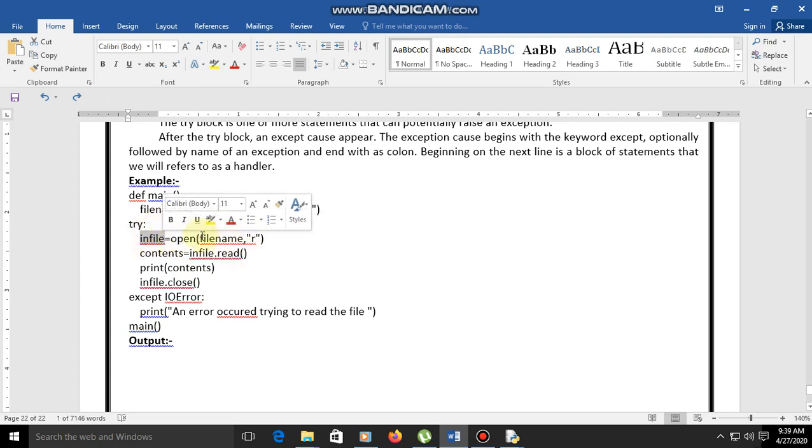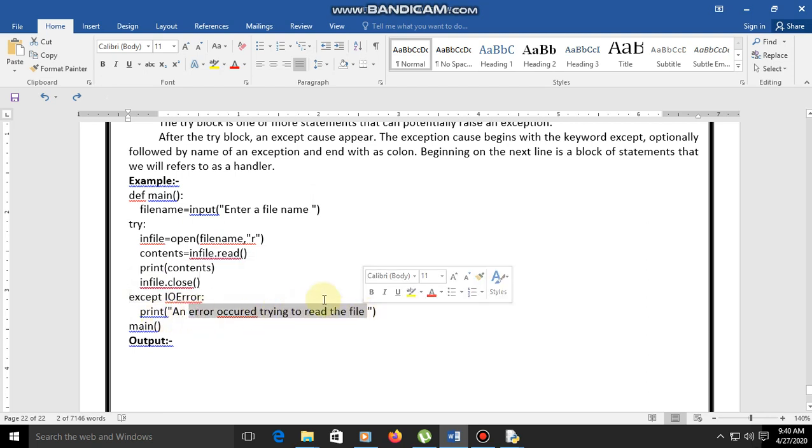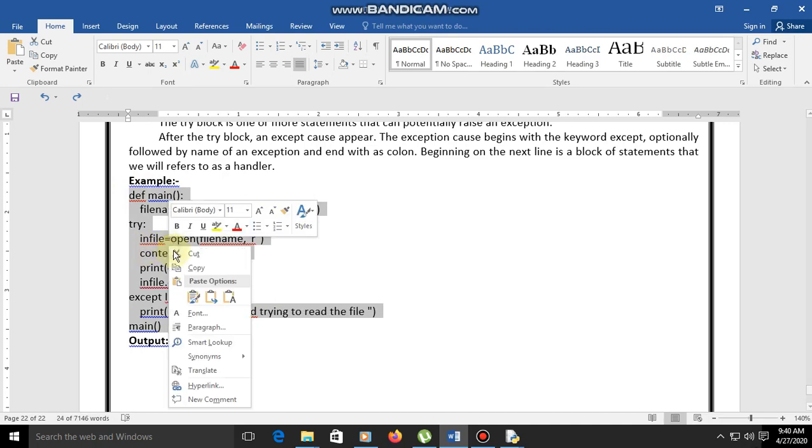So now take the employees here, and in file that is read, prints contents, in file dot close, except IOError, input output error, print an error occurred trying to read the file. Now here we are not giving employees, right? So here it is only file name. Let us check how we will get the exception here.